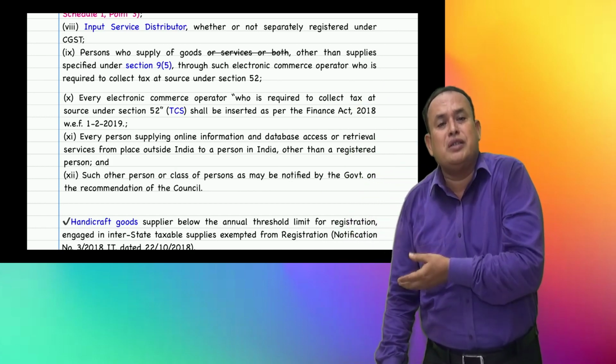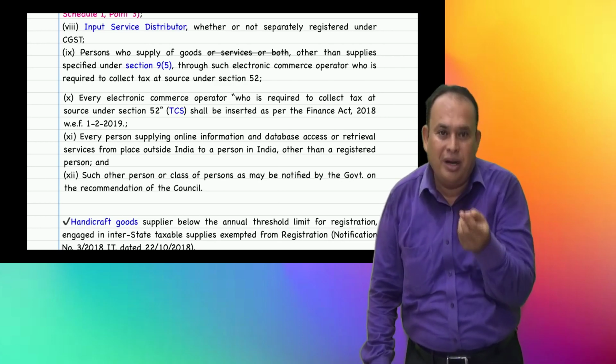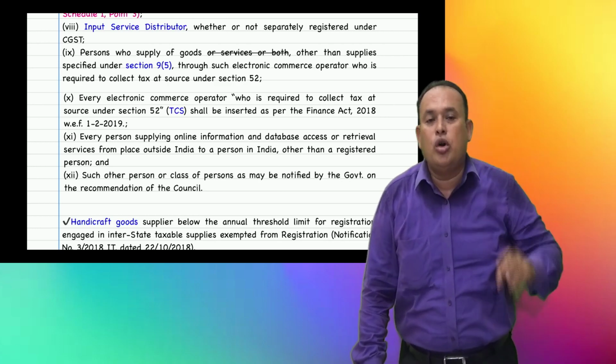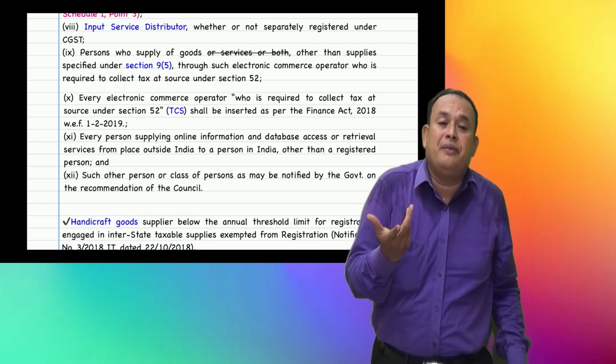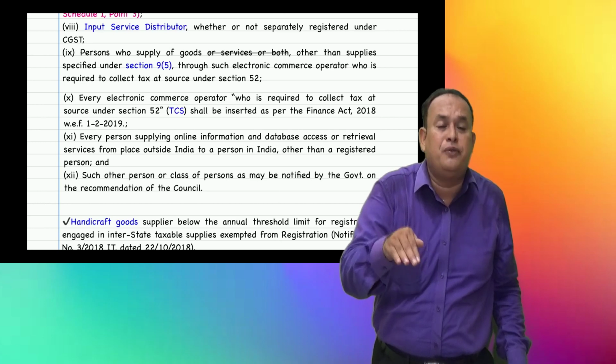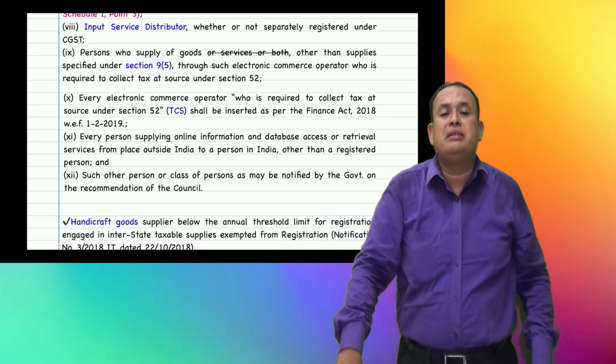Sir, my turnover is only 2 lakhs, sir. So what? You are supplying the goods through an e-commerce operator, no? Sir. In that case, go for registration compulsorily. For XN company, being a supplier of goods, cell phone covers, through an e-commerce operator, XN company should get registered compulsorily under GST law.